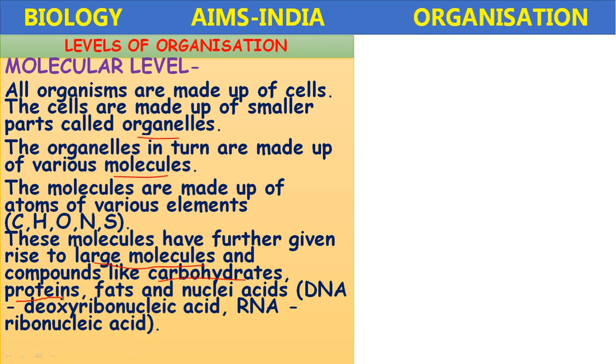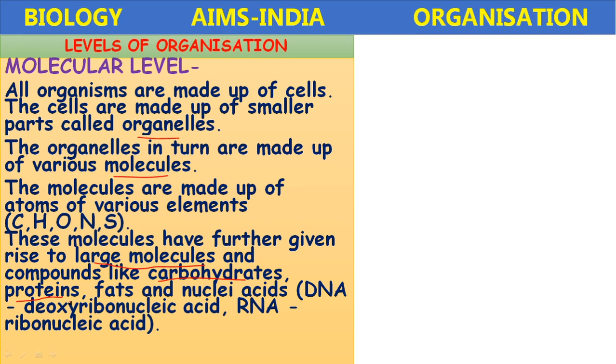The proteins are formed by the combination of carbon, hydrogen, oxygen, nitrogen, and even sulfur is also present in the proteins. They are formed by the combination of amino acids. Amino acids are the building blocks of proteins.